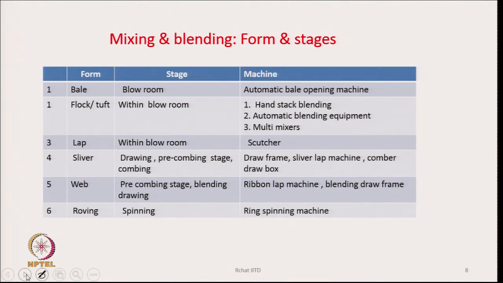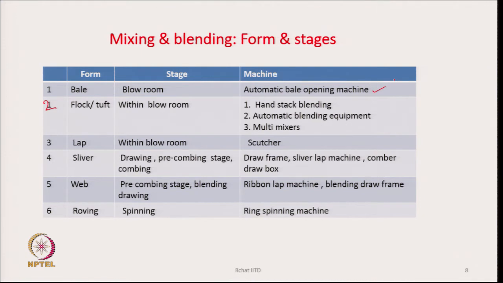So, in the beginning it is bale form. We take the fiber in the bale form, the stage is blow room, and the machine through which we can mix the fibers taken directly from the bale is the automatic bale opening machine. We will discuss them. The next one is the flock and tuft form, which is within the blow room line. It could be hand stack blending, automatic blending equipment, or by the help of multi mixtures.